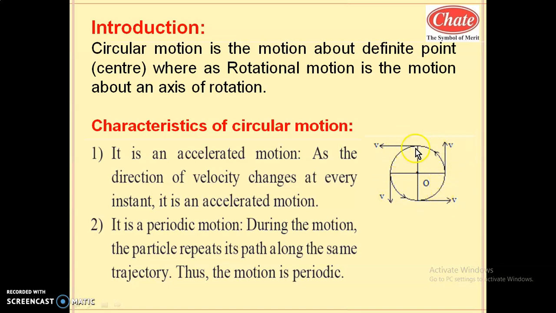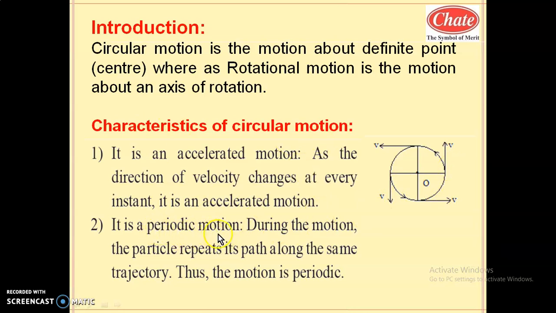So as the particle moves, the direction of velocity continuously changes. Change in velocity implies acceleration, hence circular motion is an accelerated motion. So here the description is written like this: as the direction of velocity changes at every instant, meaning continuously, it is an accelerated motion because the direction of velocity is tangential.